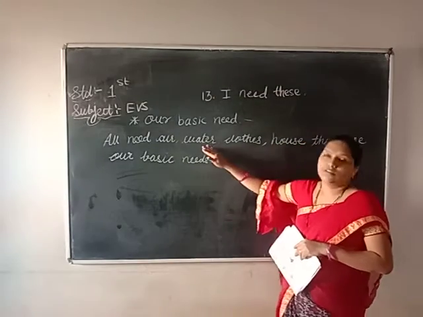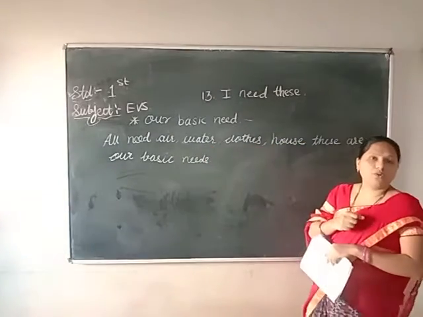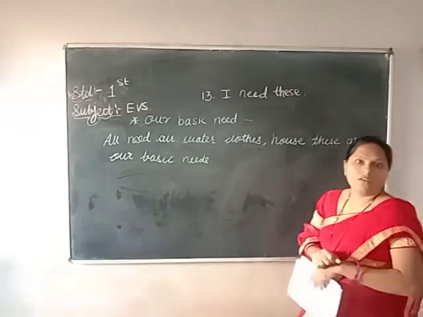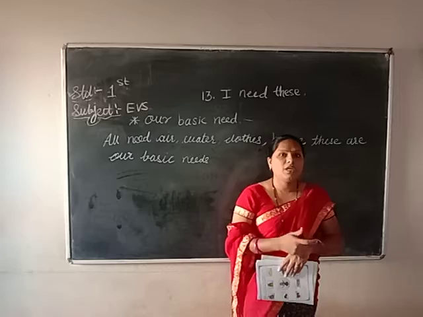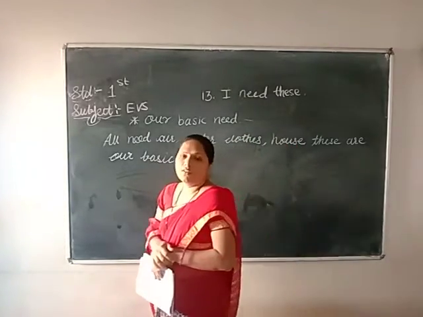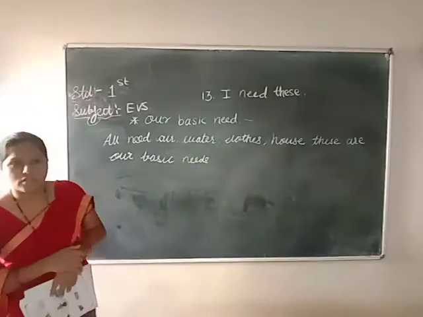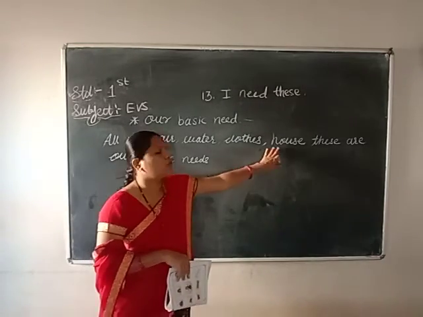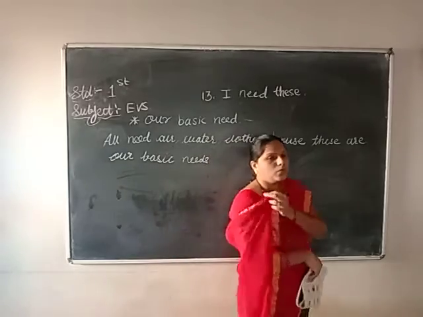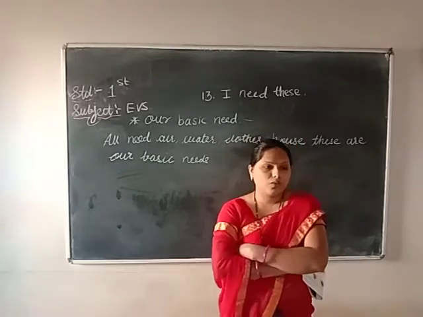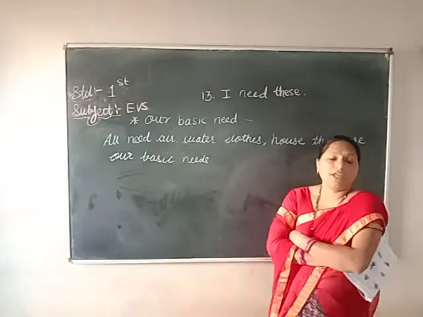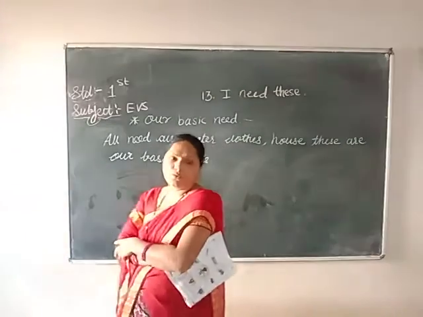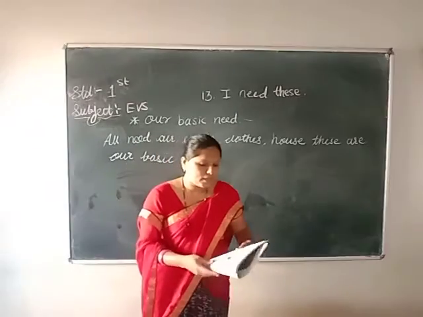Next one, water. When you are thirsty, what do you want to drink? Water. Next one, clothes. Clothes also protect us from heat, sun, rain, cold. All of us are protected by our clothes. And house. House is also very needed to live. All of us are living in houses, yes or no? Then the next one, food, is also our basic need. We need food to live. So all these are our basic needs.